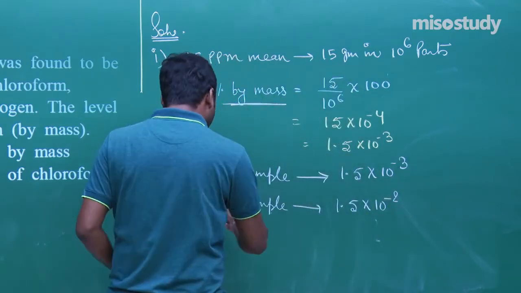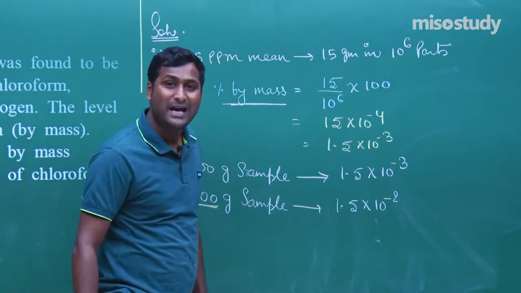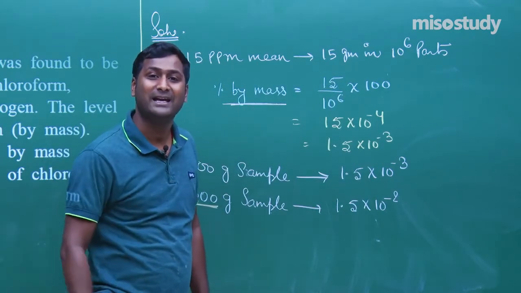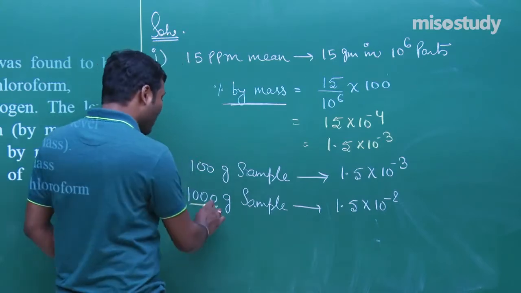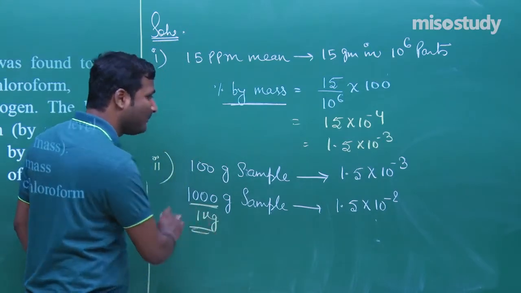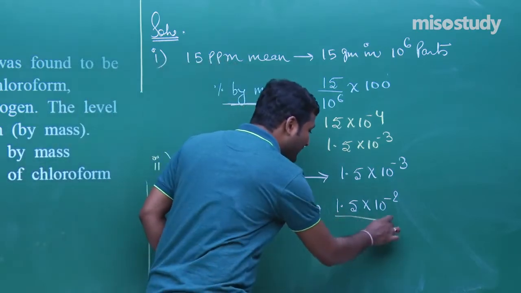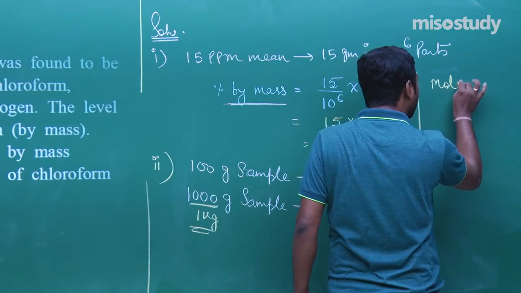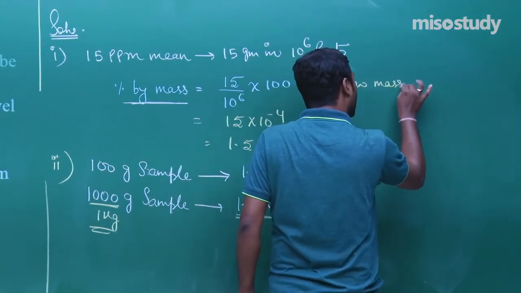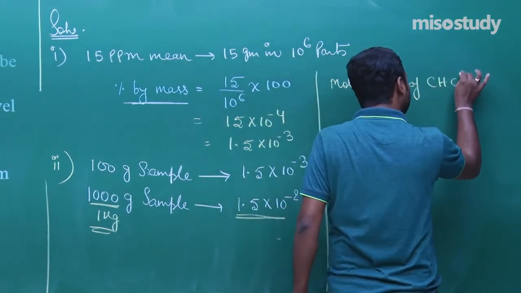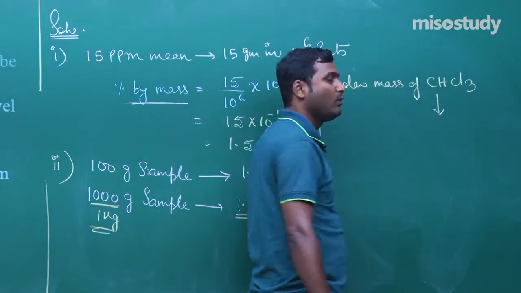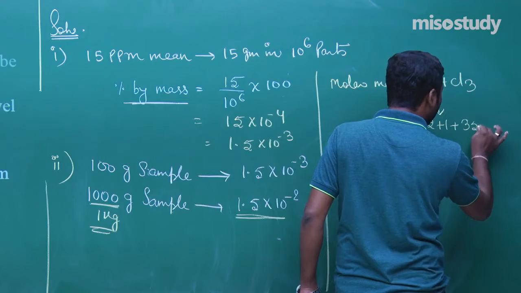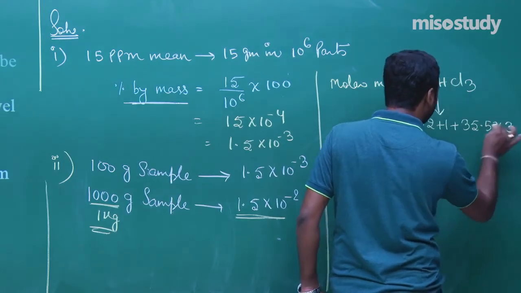Am I right? And we know why 1000 gram, because molality is equal to number of moles upon weight of solvent in kg. So 1 kg is equal to 1000 gram. Clear? Now we got the given mass, and as we know the molar mass of CHCl3 will be equal to 12 plus 1 plus 35.5 into 3.